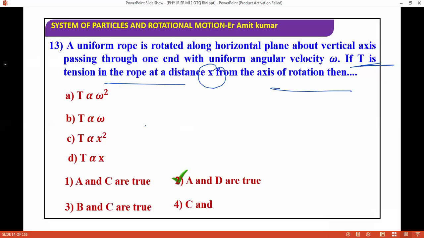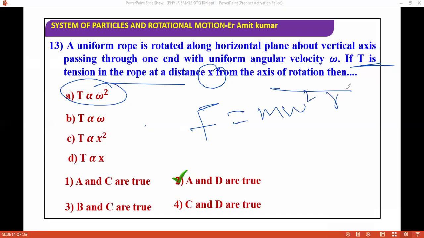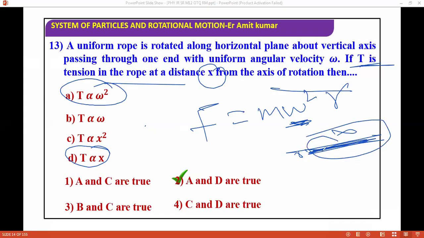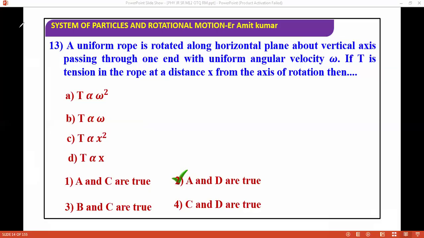So tension will be proportional to omega square, because force is proportional to omega square, since force is m omega square r. If we are talking about tension, definitely it will change with x. It will change with x because if you come to this side, there is a little more of the length. So if you are at one end or the other end, it will be different, because of the different mass.